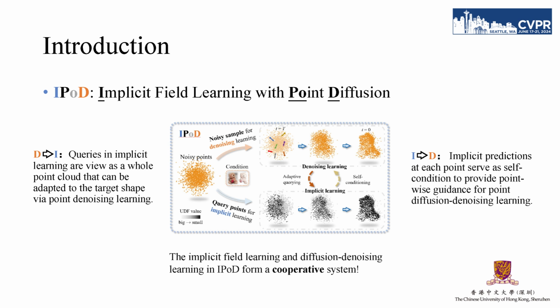Further, we propose a novel self-conditioning mechanism, which leverages the predicted implicit values to reversely assist the diffusion learning. Specifically, we predict the unsigned distances of all noisy points away from the true object surface and employ them as the guidance of noise prediction to condition the denoising. Therefore, the implicit field learning also benefits the diffusion learning, thus forging a cooperative system.